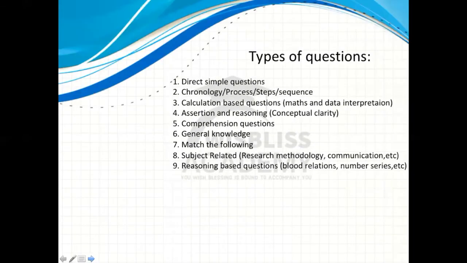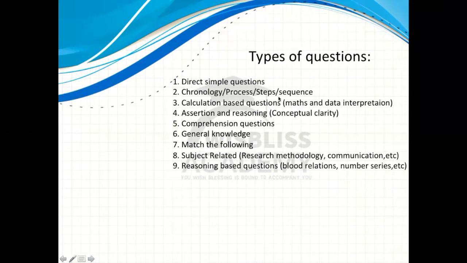Now, types of question. What are the different types of question we get here? Direct simple question, right? So you will have a simple question followed by the MCQs. You have to just take the answer, and these are very simple. Chronology, process, step, and sequence, right? These types of question, for example, they will ask you what are the stages of carrying out a research, right? So you have to find out the correct steps.